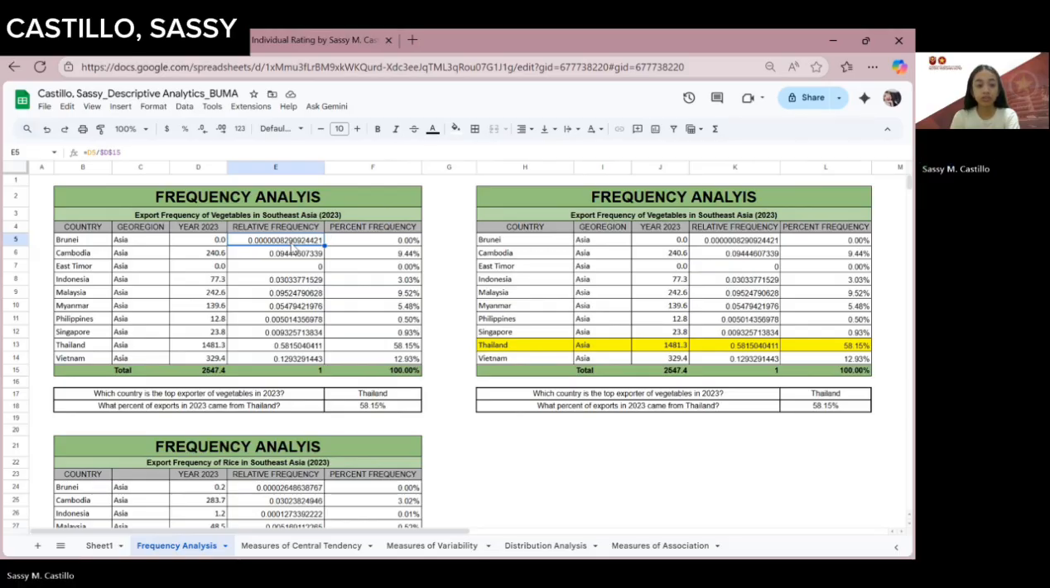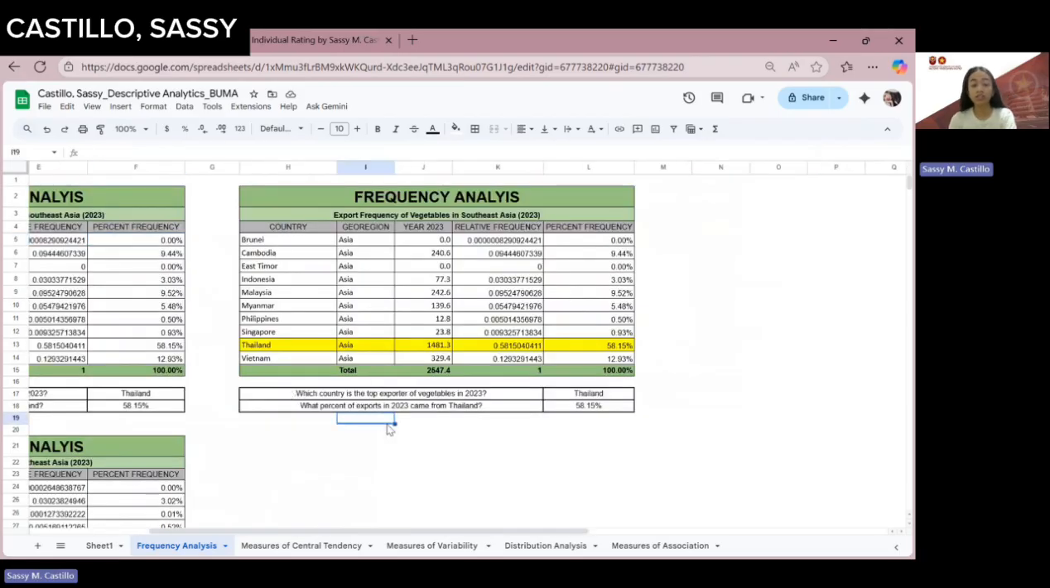just get the relative frequency and then transform it into percent form. There are a lot of ways or formulas for percent frequency, and you can also use the percent format in your Google Spreadsheet or your Excel. So based on the export frequency of vegetables in Southeast Asia 2023, the top exporter of vegetables in 2023 is Thailand, as you can see here in the highlighted portion of the table of the dataset. So Thailand had 58.15% of exports in